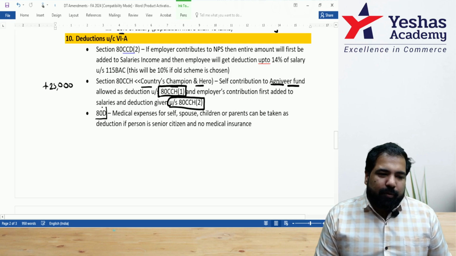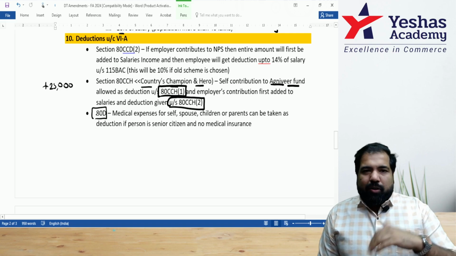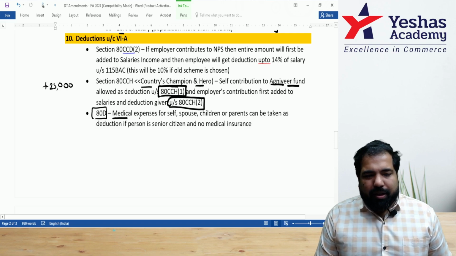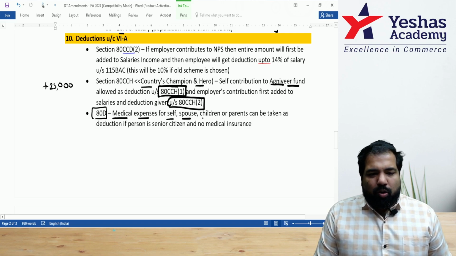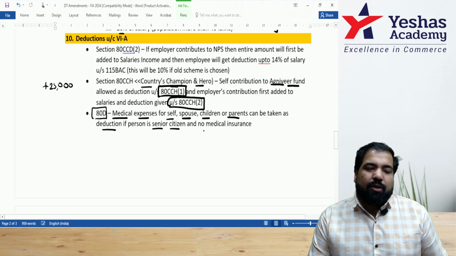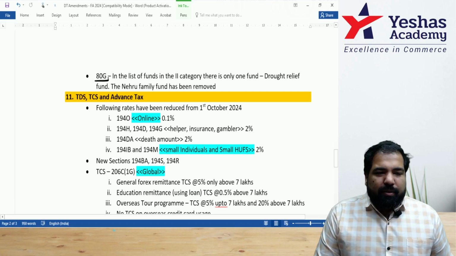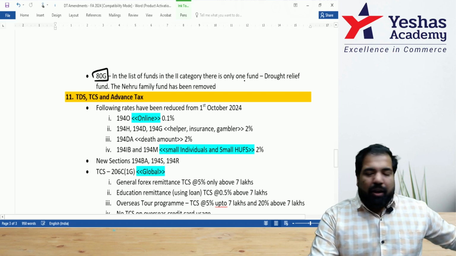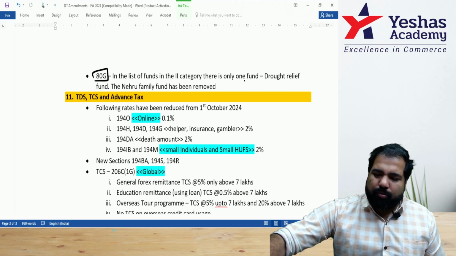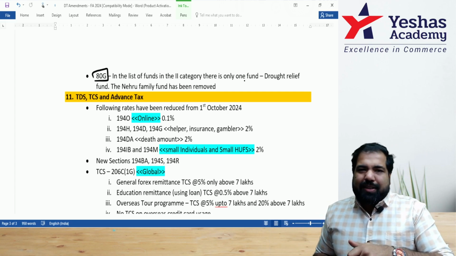Next, 80D. Remember, doctor, medical insurance: if you've taken a premium policy, that will be allowed as a deduction. 25,000 or 50,000 is the limit. But not just that, if you paid for medical expenses for yourself or your spouse or your children or your parents, that also can be taken as a deduction if the person is a senior citizen and has no medical insurance. In 80G, in the second category of funds, they have now removed Jawaharlal Nehru etc., and they've only put the drought relief fund. This also more or less you should know because this was done a couple of years back. Now we go to TDS, TCS, advanced tax.